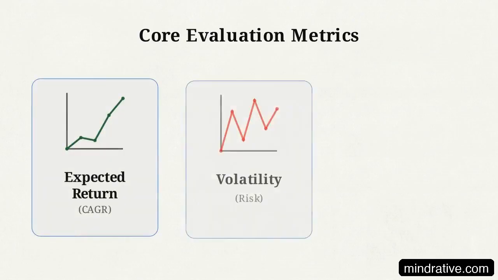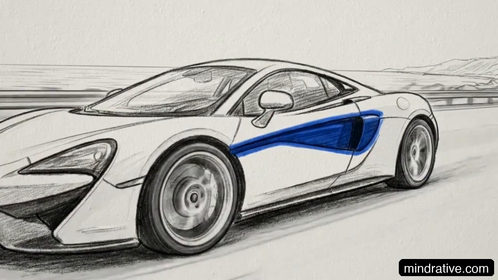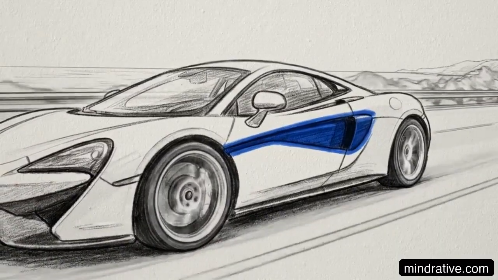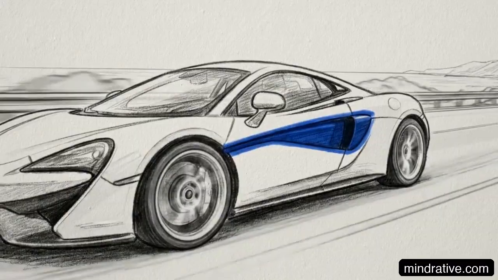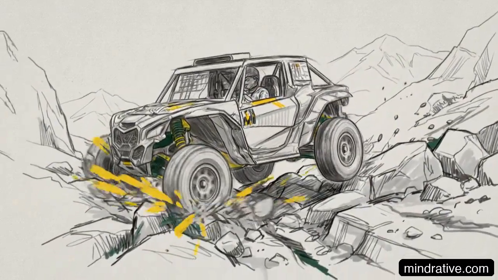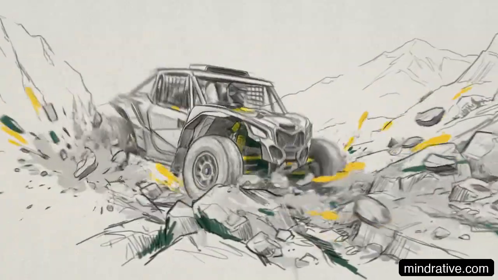Before we look at the data, we need to translate the 3 core metrics you will use to evaluate your assets. Think of this like driving a car. Expected return is simply your speed, how fast your money is actually growing year over year. Volatility represents the physical roughness of the road. It measures the bumps, drawdowns, and unpredictability you experience along the way.